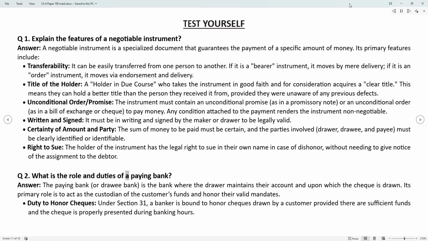What is the role and duties of a paying bank? Answer. The paying bank, or drawee bank, is the bank where the drawer maintains their account and upon which the check is drawn. Its primary role is to act as the custodian of the customer's funds and honor their valid mandates. Duty to honor checks.